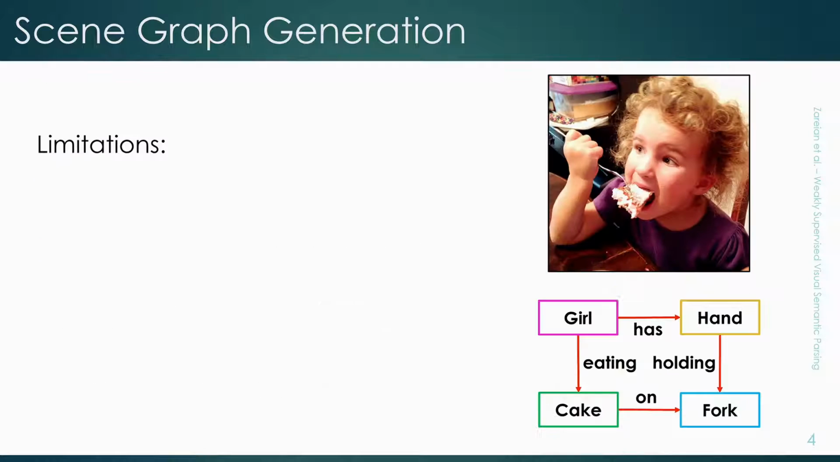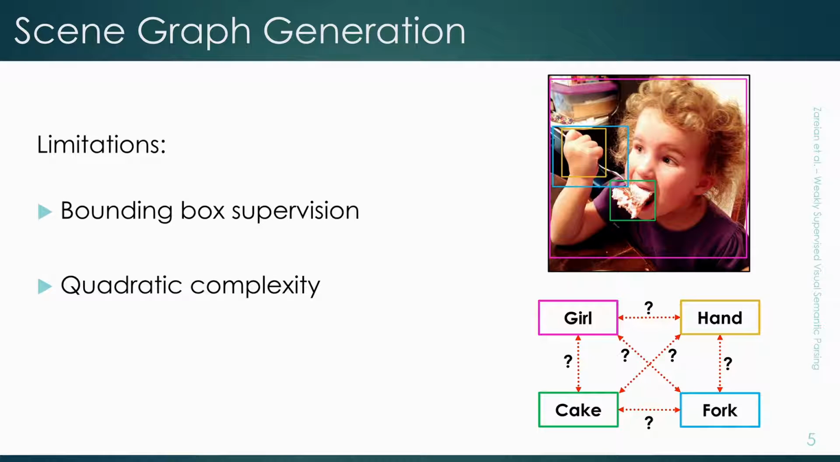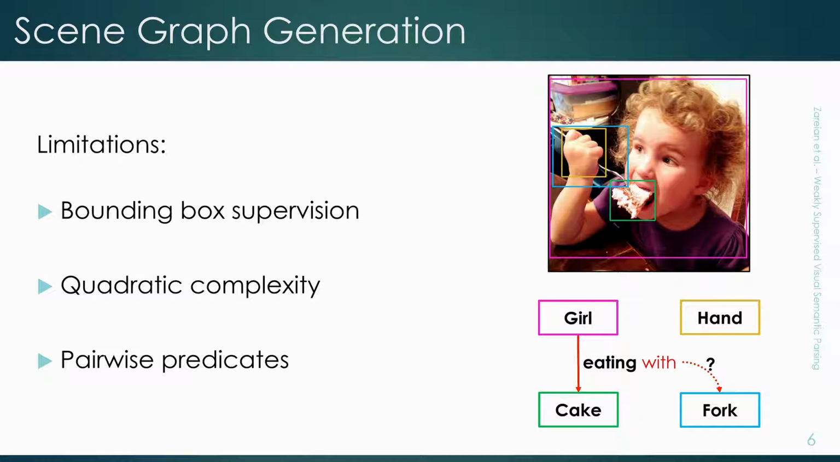But existing methods for scene graph generation have limitations. They require bounding box supervision for training, which is expensive. Their computational complexity is quadratic as they process every pair of object proposals. And they are limited to pairwise predicates, like a girl eating cake. They cannot express higher order interactions like a girl eating cake with a fork.